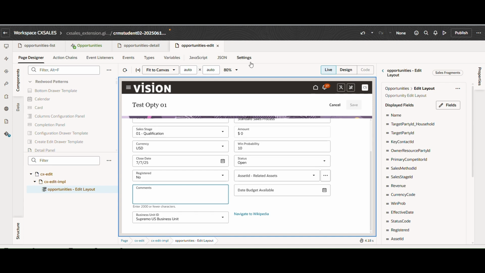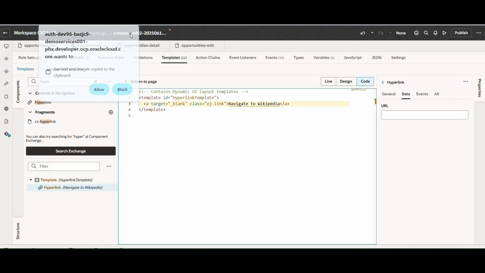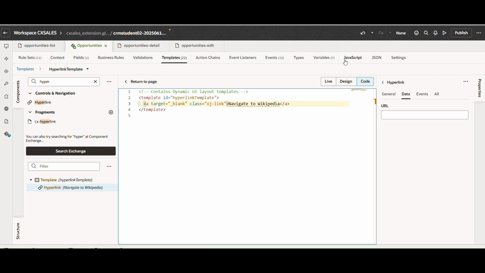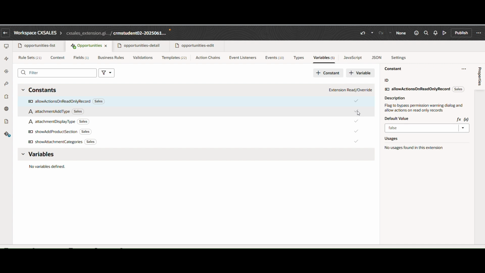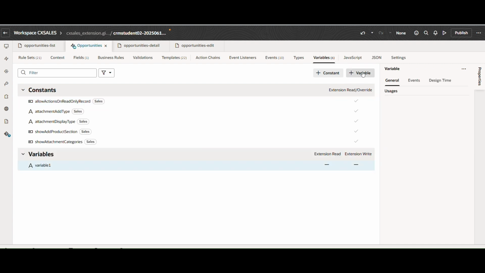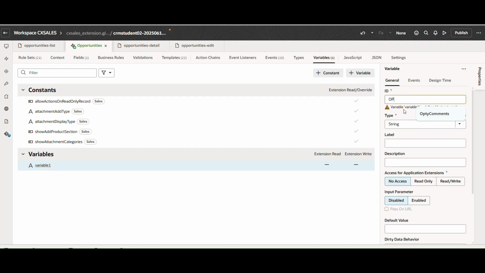So now let's create a variable first. We will go to the layouts, opportunities, and let's go to the variables. Here we will click create, and let's give it a name, optiComments. Okay, so that is string type.